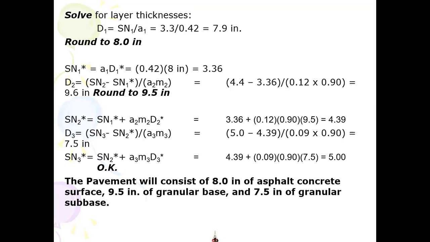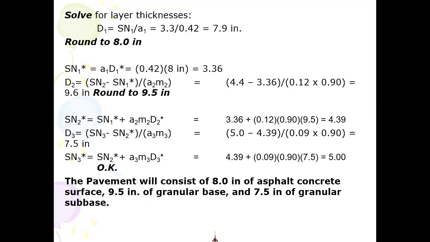The SN1 we have calculated is for the calculated thickness. So once we know the calculated thickness, we calculate the provided thickness, and you will always find SN1 asterisk more than SN1.